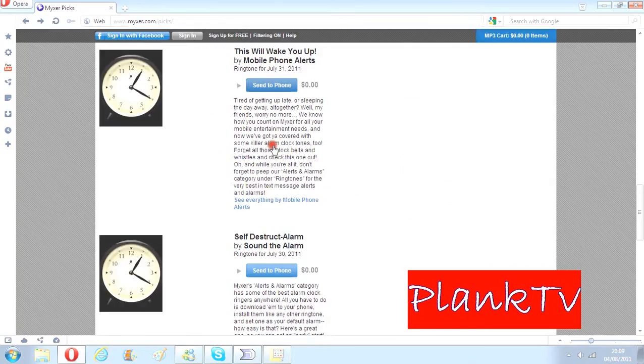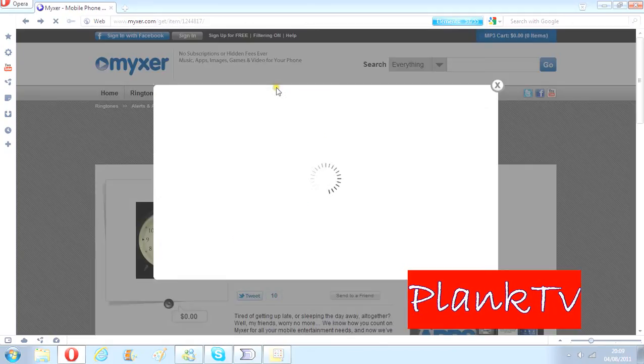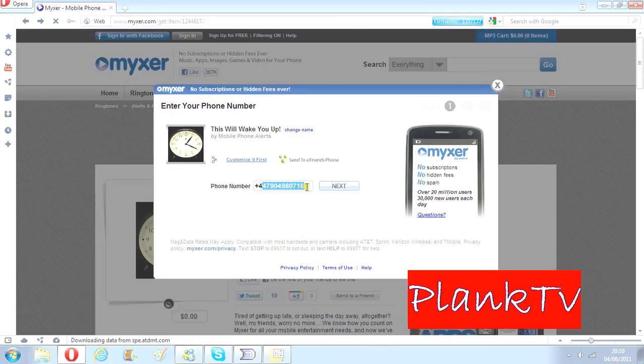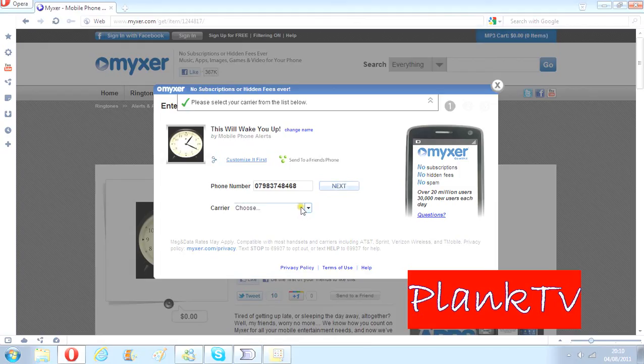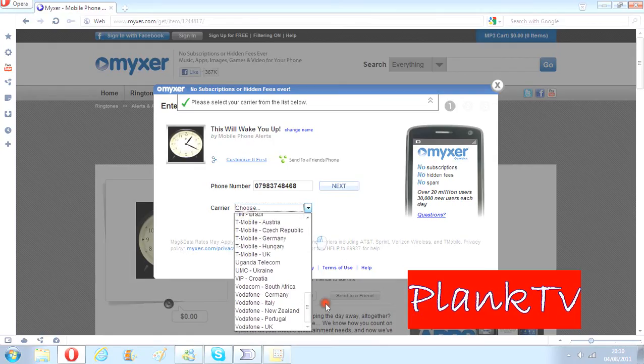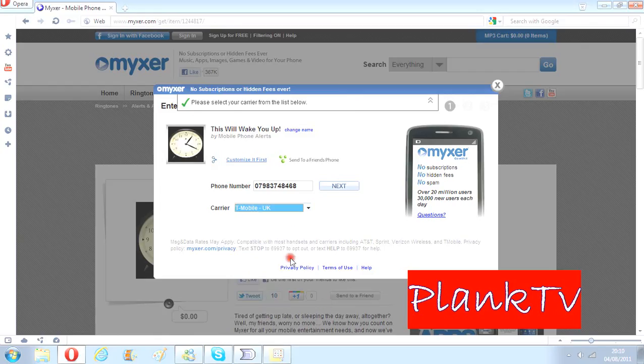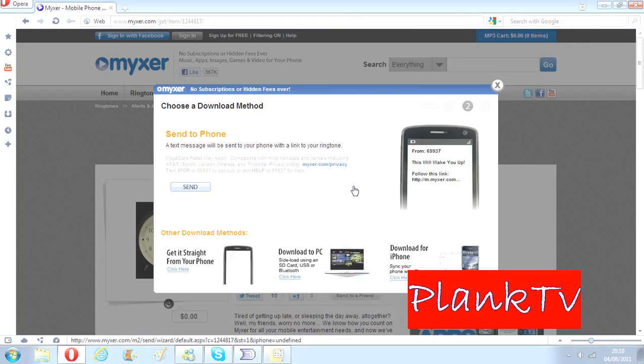then you click onto center mobile, then get ringtone, then type your number, example 079, whatever, it's the example. Then they'll tell you to choose your service provider, which is your carrier. Like I am currently T-Mobile UK. Then I click on this example number, I'll just press that, then click on next, and then